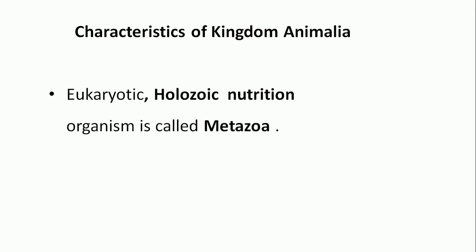The characteristics of the kingdom Animalia that we also discussed in the last lecture are repeated in this part. The first one is that all animals have eukaryotic cells. All animals have the holozoic type of nutrition, and organisms with these two characteristics are commonly called Metazoa.